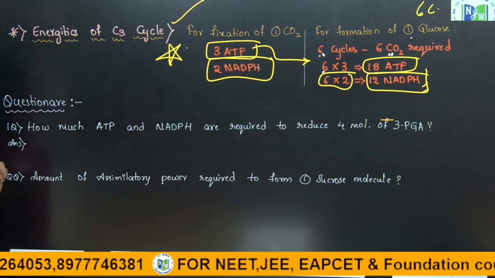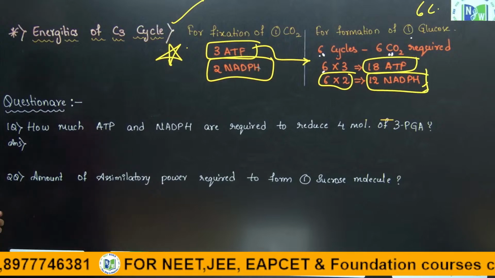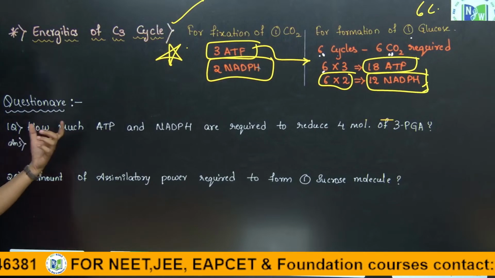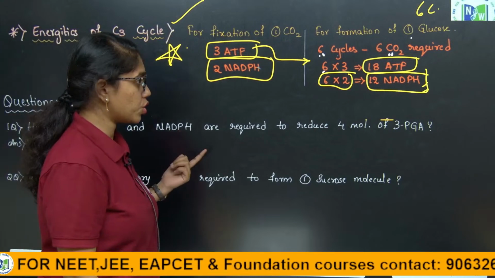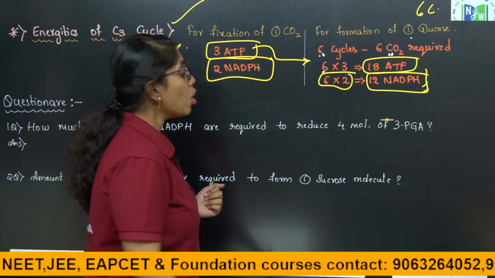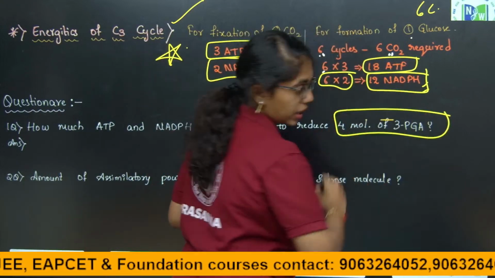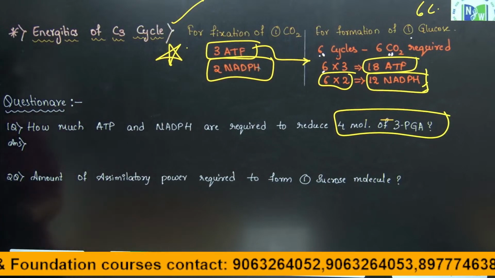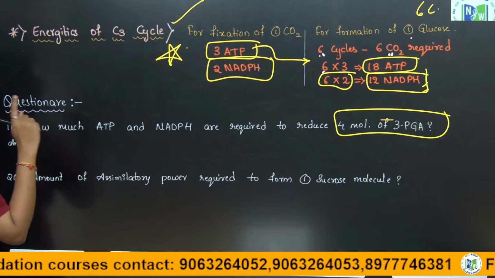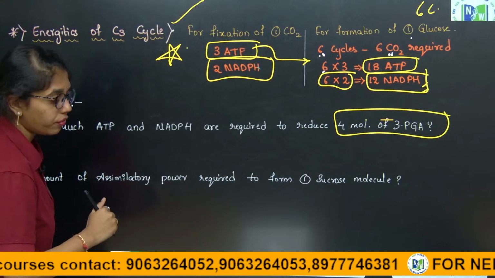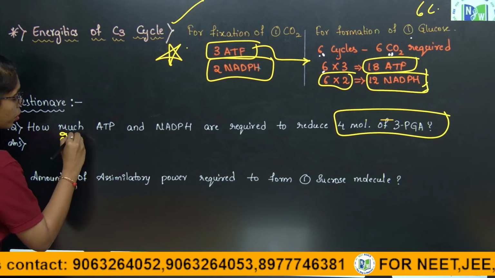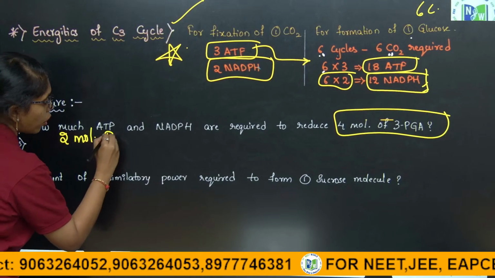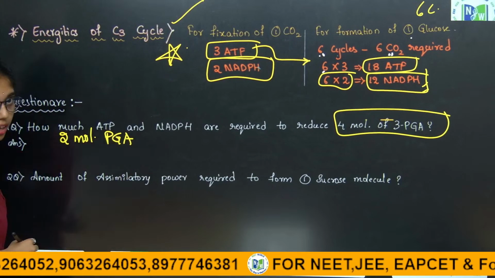Let us practice a few questions based on the energetics of the C3 cycle. How many ATP and NADPH are required to reduce 4 molecules of 3-phosphoglyceric acid? In 1 carbon dioxide molecule fixation, of course, 2 molecules of phosphoglyceric acid are reduced.